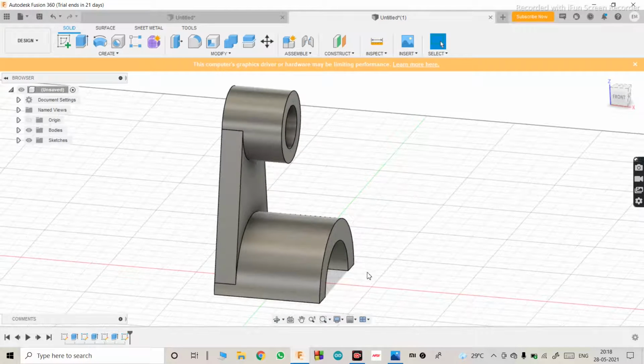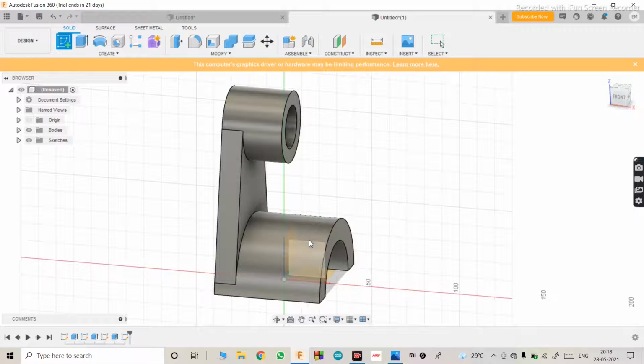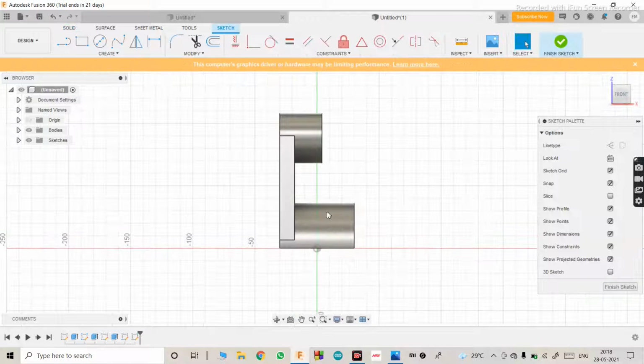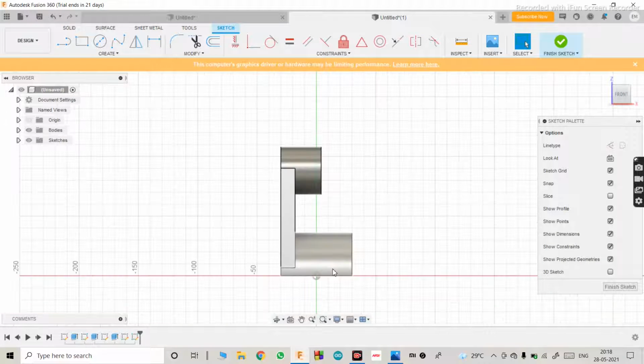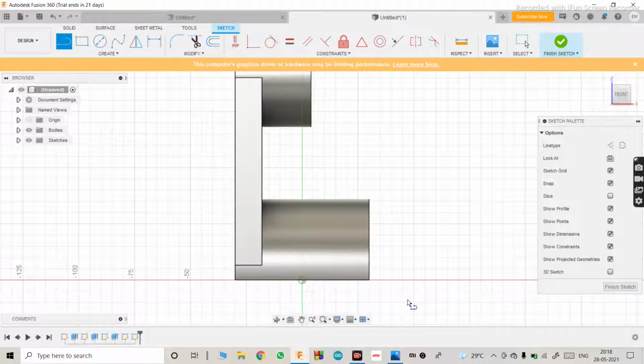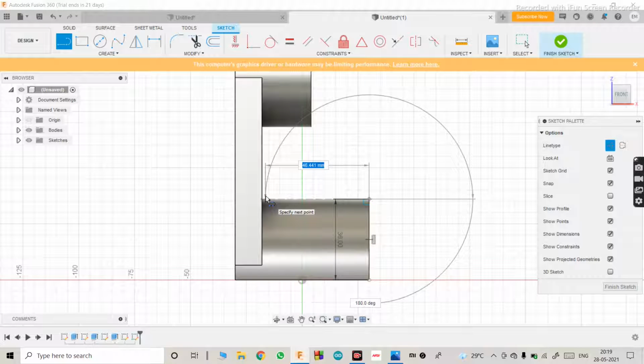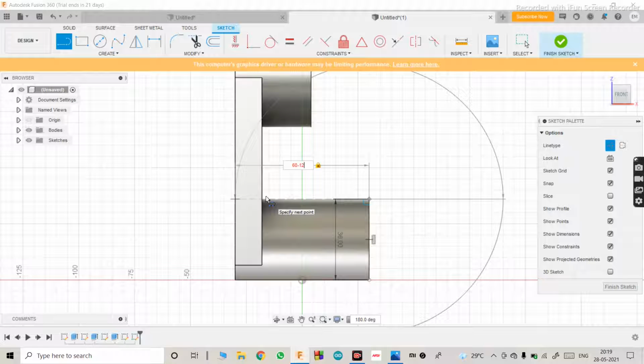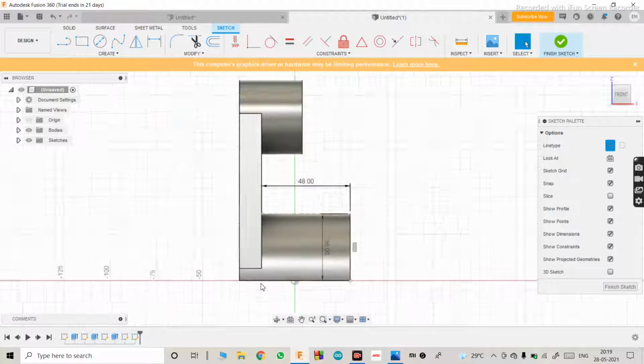Yeah, sometimes you commit mistakes. It is the process of learning what to do. Anyways, so we'll go back to sketch, select the front plane. Okay, we'll go back to line, make it construction. From here we'll make it 36, enter. Then again construction line. This one will be 60 minus 12. Perfect there.